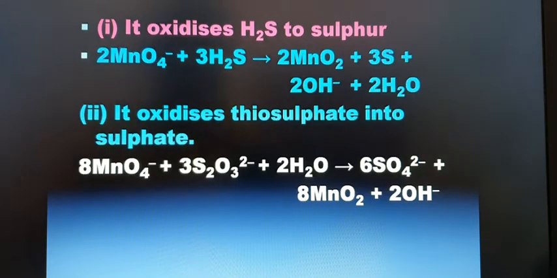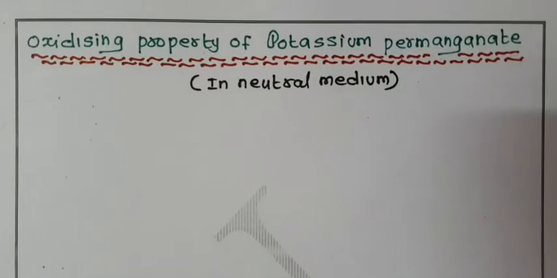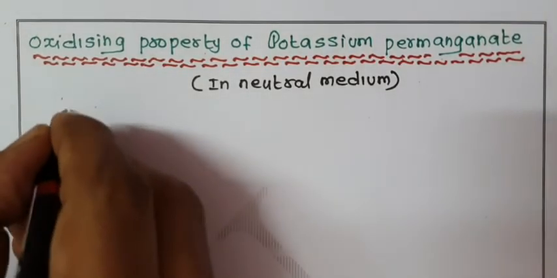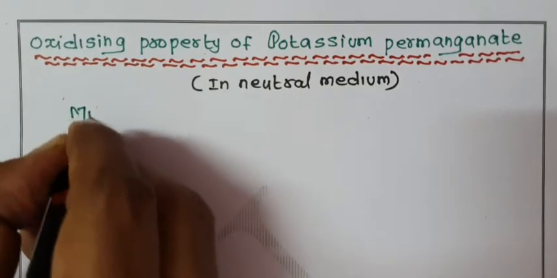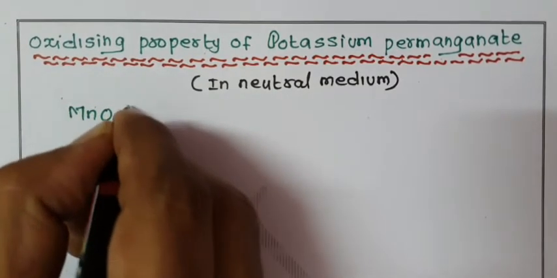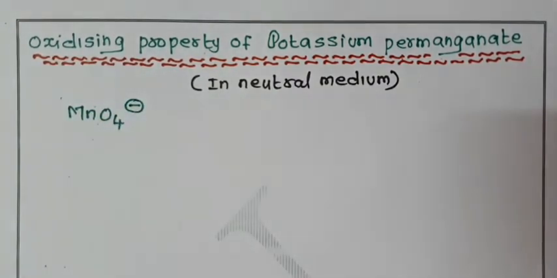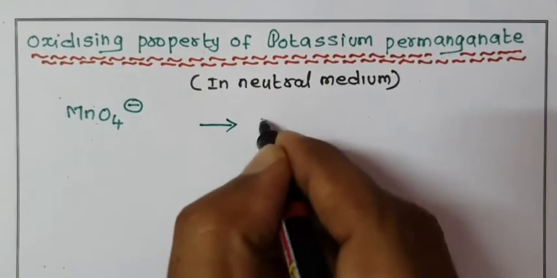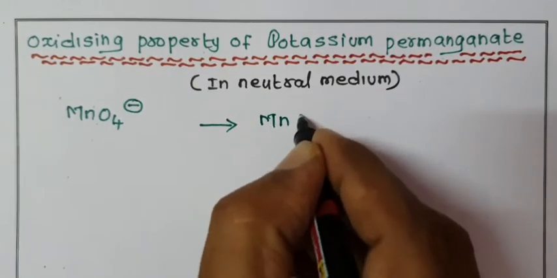Let us see. Oxidizing properties of potassium permanganate in neutral medium. In neutral medium, remember always, the permanganate ion, MnO4 minus ion, is reduced into MnO2.